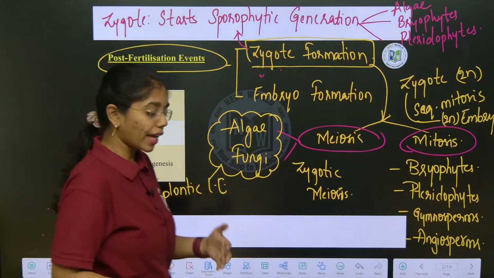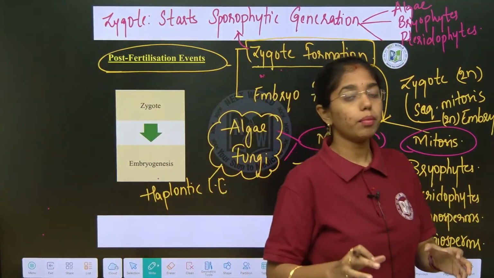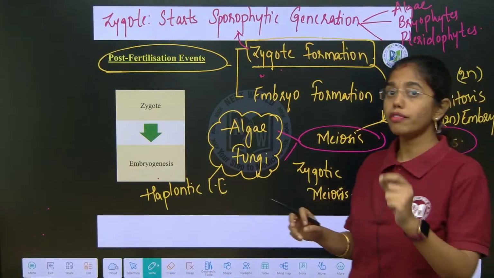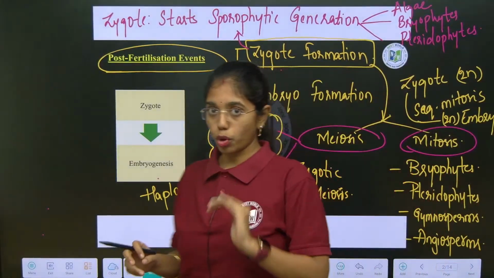Where is zygote actually formed? Zygote formation is the very first step where it is starting the sporophytic generation.